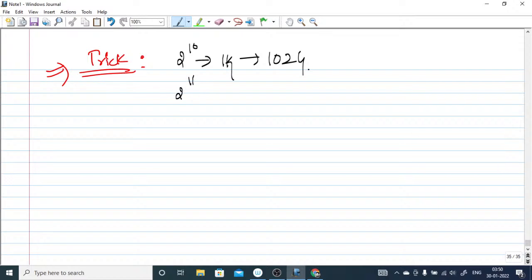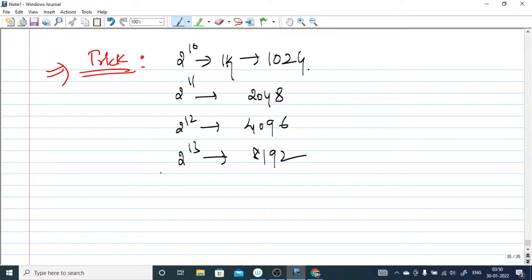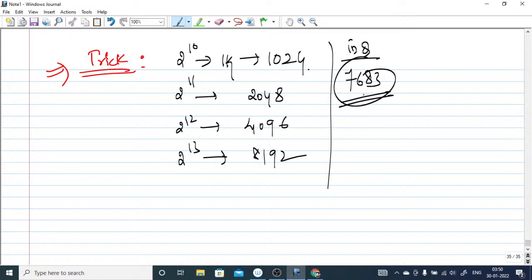And 2 to the power 11, you can multiply by 2 here, so it will give you 2048. 2 to the power 12 you multiply again, so it will give you 4096, and 2 to the power 13 will give you 8192. In the question, what was given was 7683. You always have to check which number the decimal number is closer to. It is closer to this, so your answer will be 13.